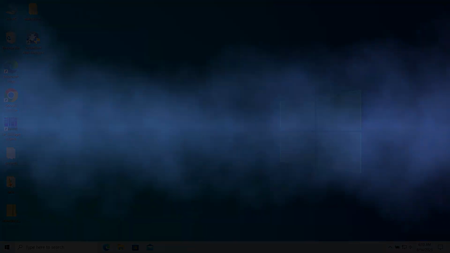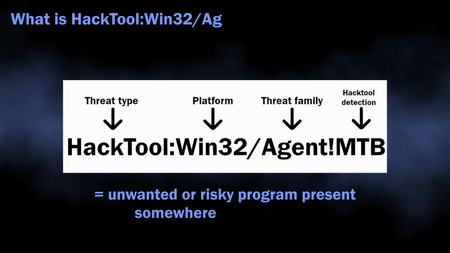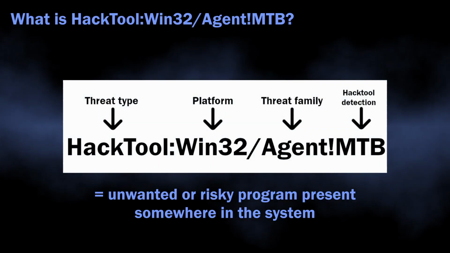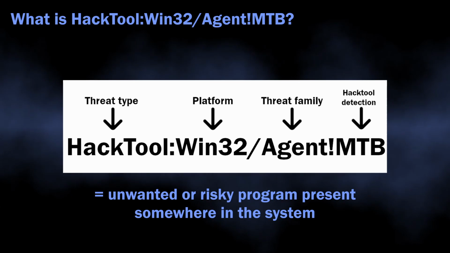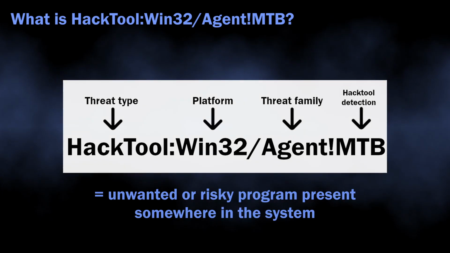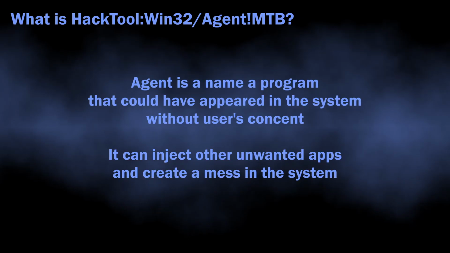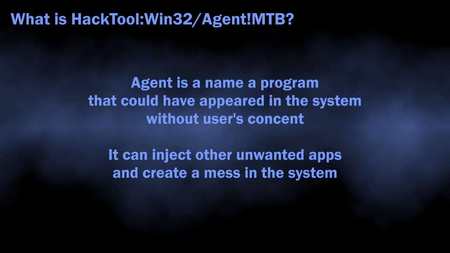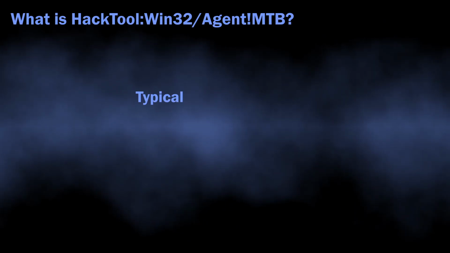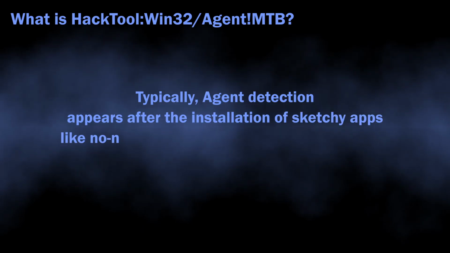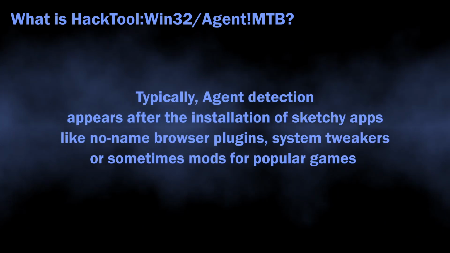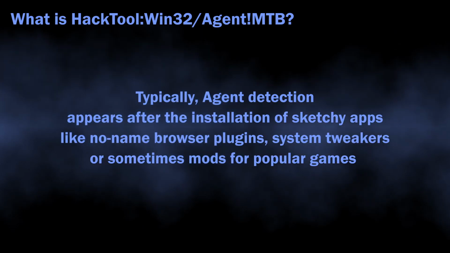In normal circumstances, HackTool Win32 Agent MTB detection flags software that can install unwanted programs to your system. Agent is a marker of a program that can weaken system security and mess around with system settings. MTB flags that this detection comes from the heuristic detection system, which is an important detail for understanding whether you should worry about this detection or not.